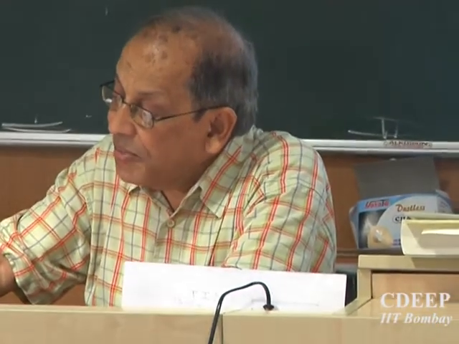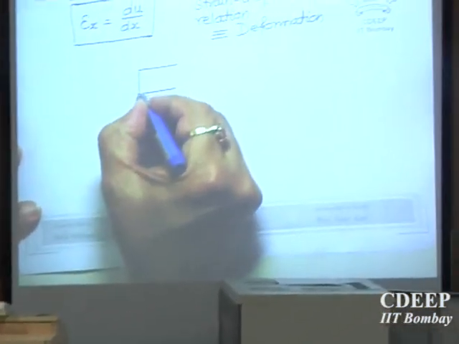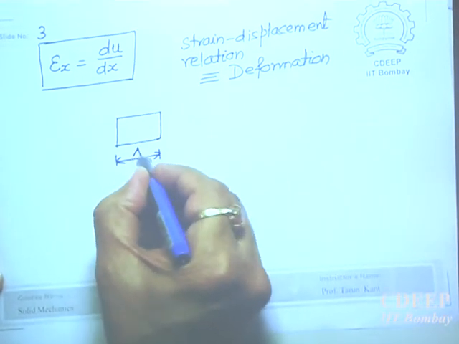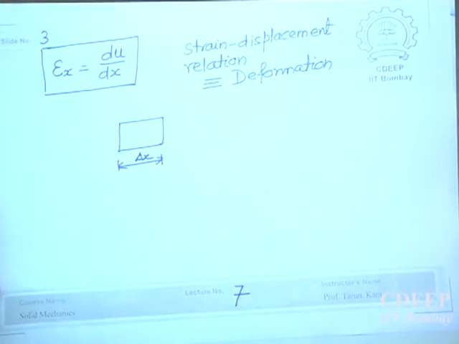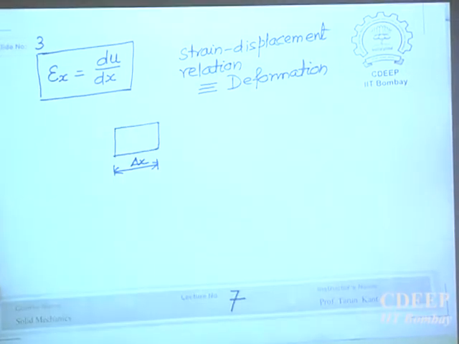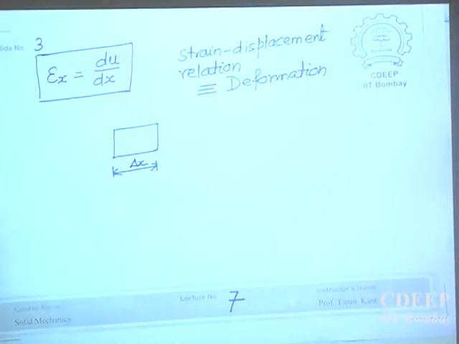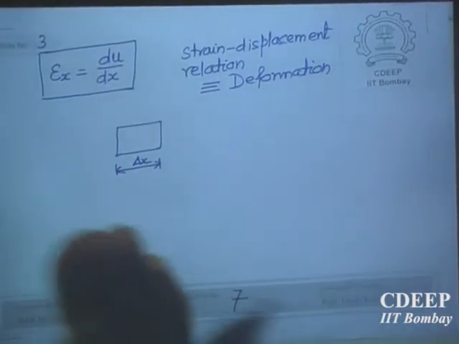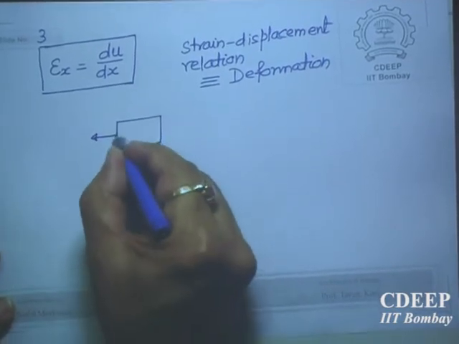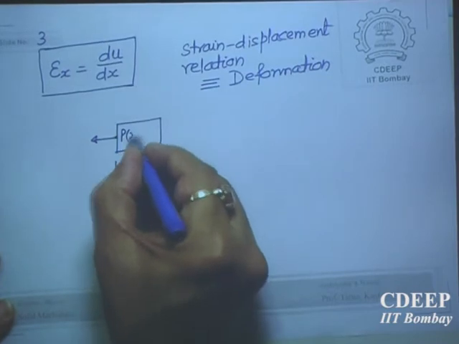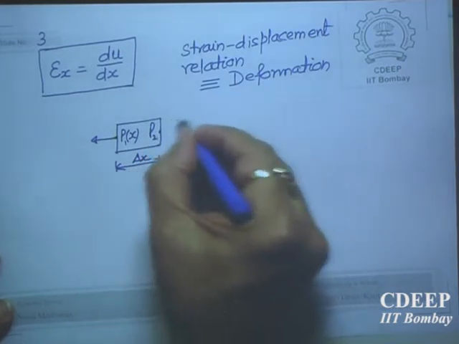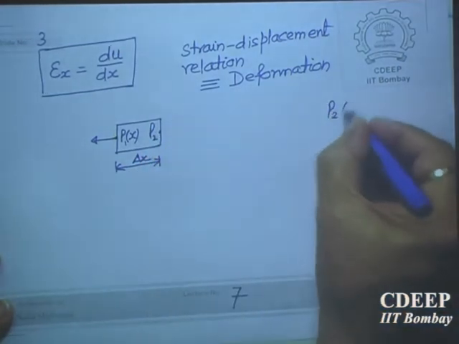Now if I take the same element delta x and show the forces, so this is delta x. When there is no load, of course there won't be any force. Nothing will be there on this side and this side. If you cut it, no force. When you apply the force, then it has moved, it has deformed, and there will be some force here. Let us call it at distance. This point P1 was x, and this point P2 was x plus delta x.